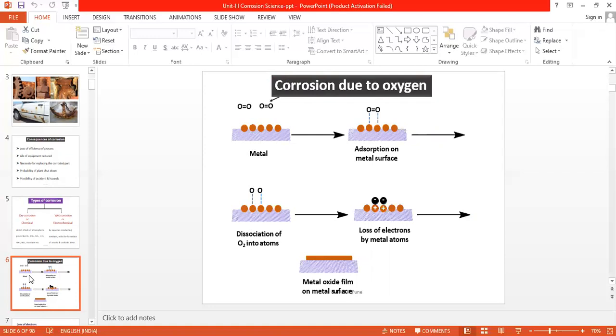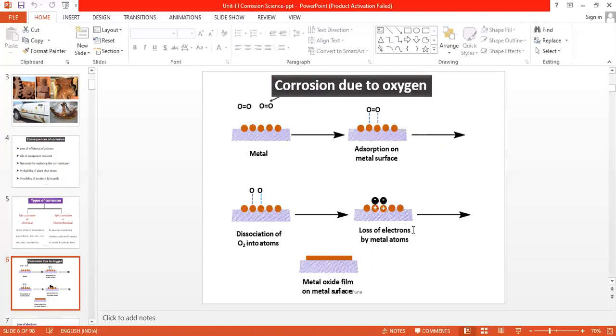So the oxygen molecules get physically held on the surface, which is called adsorption. After adsorption, the oxygen molecule gets dissociated into oxygen atoms. In one molecule there are two atoms, so as shown in this figure, there are two oxygen atoms.